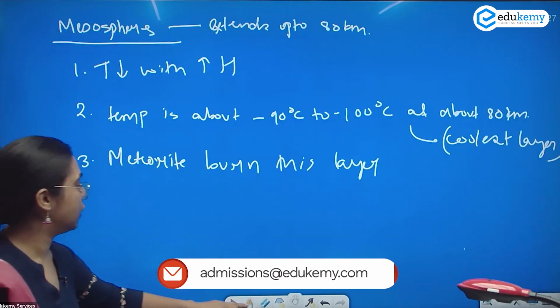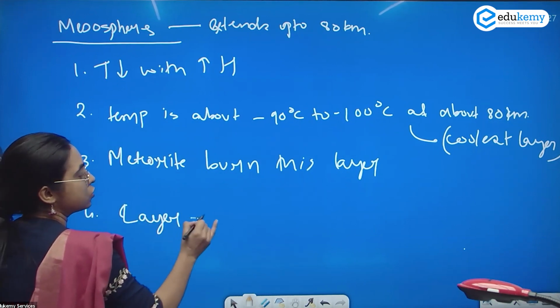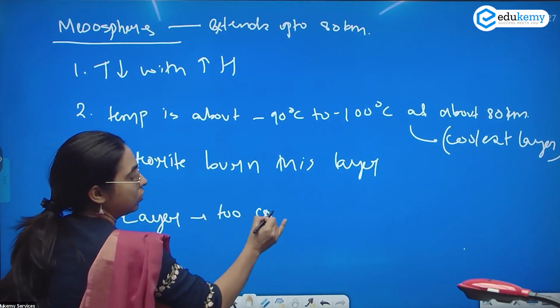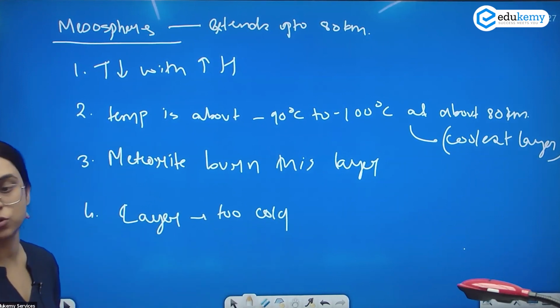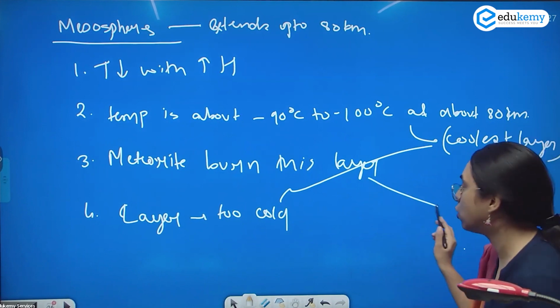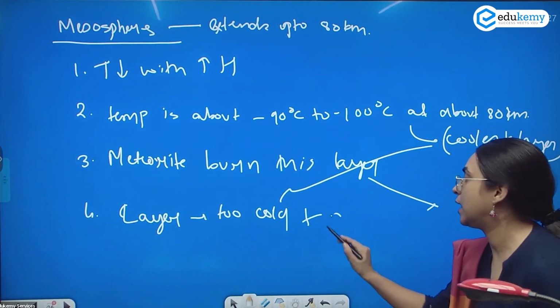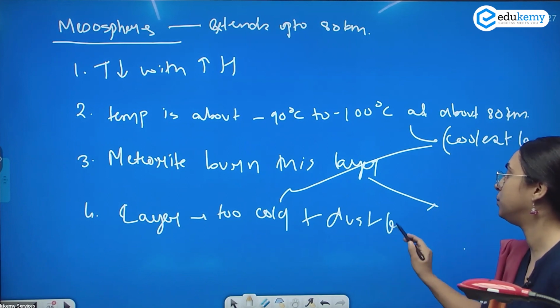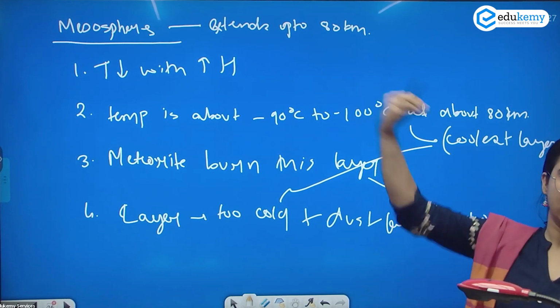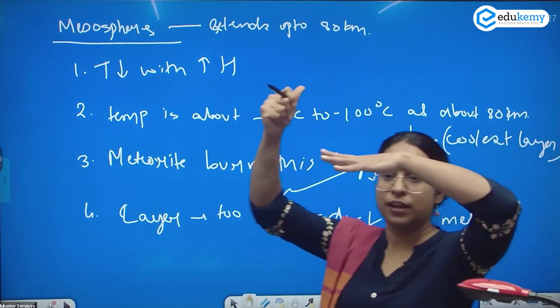In this layer, the layer is too cold, and the meteors also burn in this layer. So the layer is too cold, plus there is dust from the meteors. Meteors burn, dust is produced, and the layer is very cold.